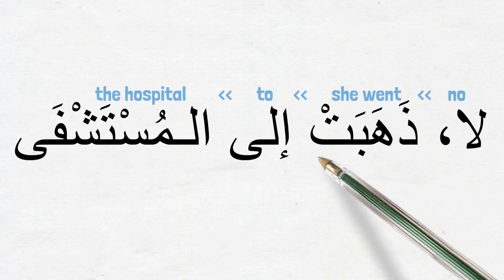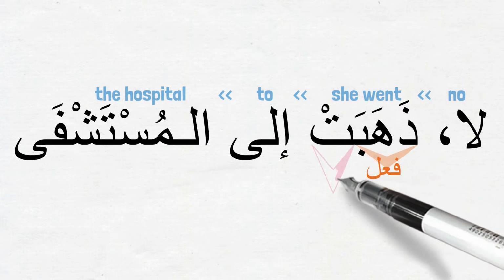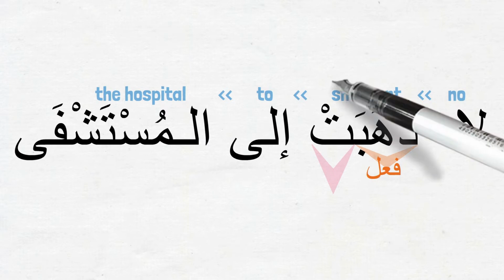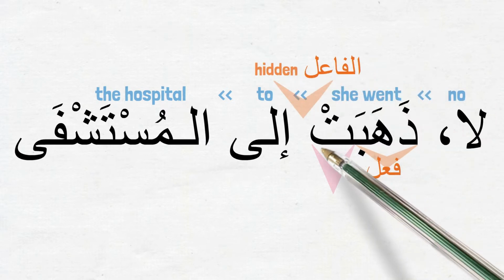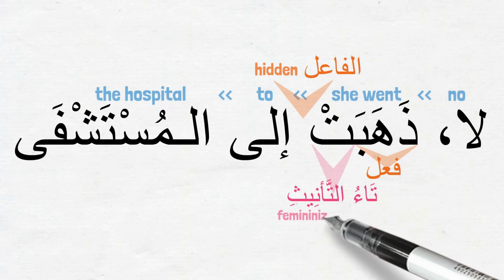So here ذهبت إلى المستشفى is a فعلية sentence because it is starting with the فعل ذهبت. In this conjugated form, we may be thinking the فعل part of it is ذهب and the فاعل is the last letter ta with sukun, but that's not the case. With ذهبت, we should say the فاعل is hidden, similar to ذهب. The last letter ta with sukun or sakin ta here is coming as the sign of femininity. In Arabic, we call this special ta, ta'ut ta'nith.